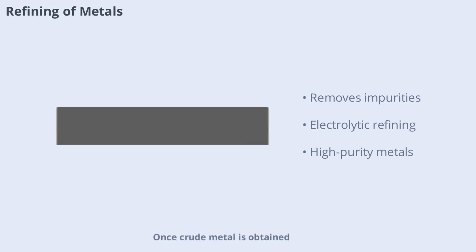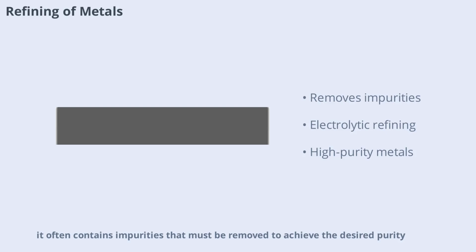Once crude metal is obtained, it often contains impurities that must be removed to achieve the desired purity. Refining methods include electrolytic refining, zone refining, and distillation. For example, copper is purified by electrolytic refining, where impure copper acts as the anode and pure copper is deposited at the cathode. These processes are designed to selectively remove unwanted elements, resulting in metals that meet industrial standards for use in manufacturing and technology.